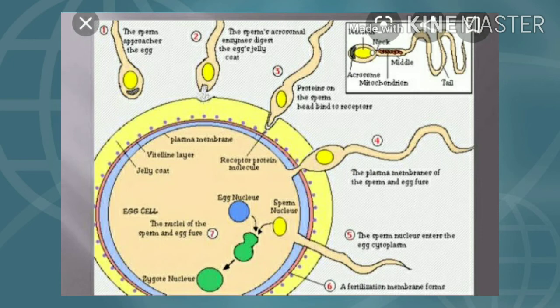Next stage of the fertilization, activation of ovum. After the acrosome reaction, activation of the ovum is seen. Before fertilization, this ovum is in the metaphase 2 stage. पहिले आपल्याला मेटाफेज 2 स्टेज पर्यंत त्याची डेव्हलपमेंट दिसली होती, बरोबर आहे, in the process of oogenesis.